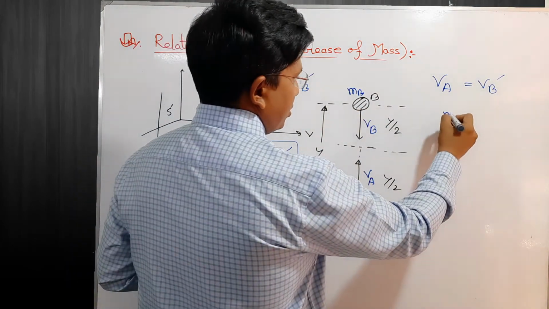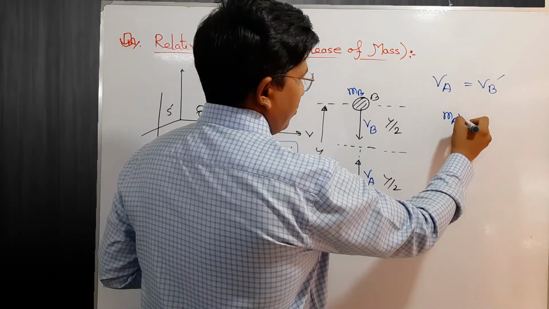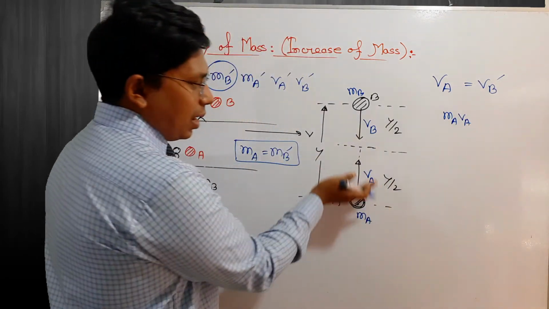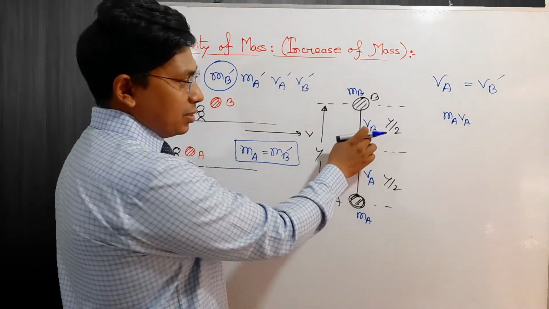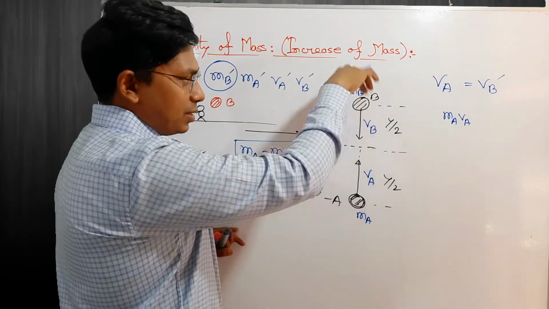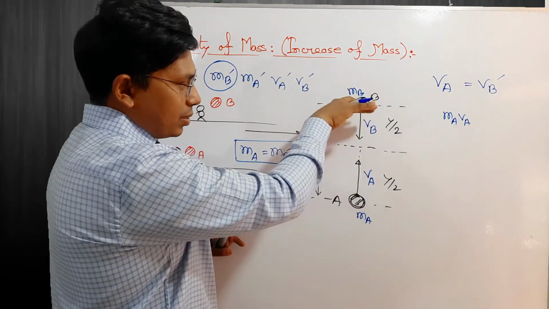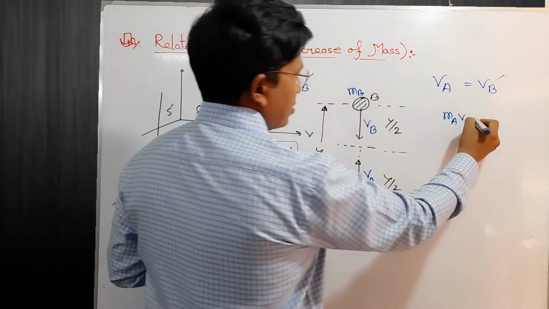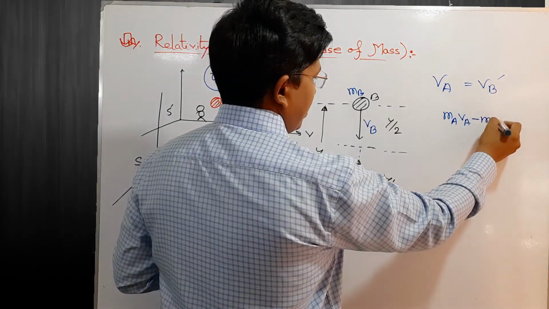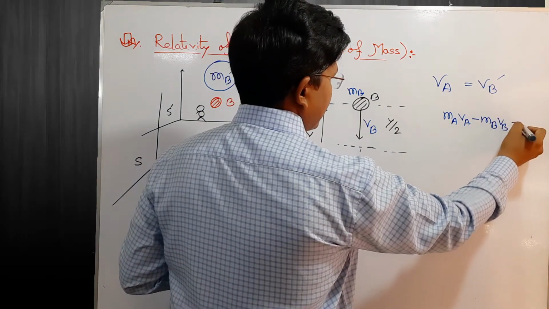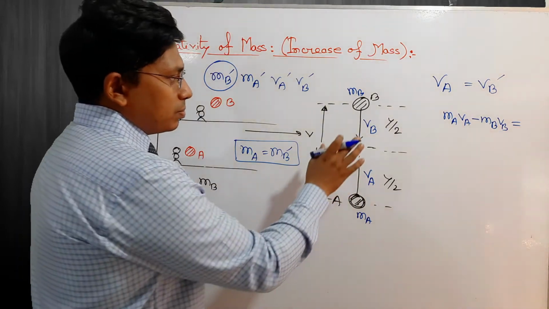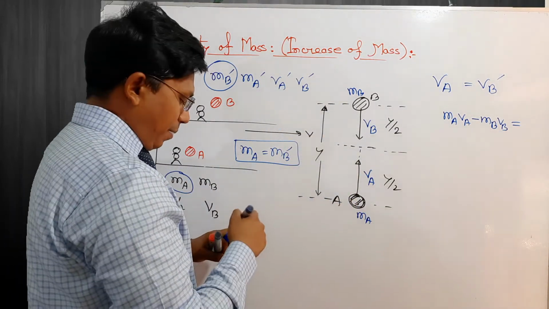Before collision, ma va is directed upward, and the velocity of the B ball is downward. We consider downward as the negative y-axis, thus we take the negative mb vb, which is exactly equal to the momentum after collision. What happened after collision?